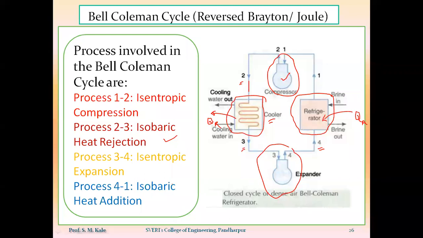So this will be the isobaric heat addition process. So these are the 4 processes which are being involved inside the Bell-Coleman cycle, that is also called as a reverse Brayton cycle or reverse Joule cycle.